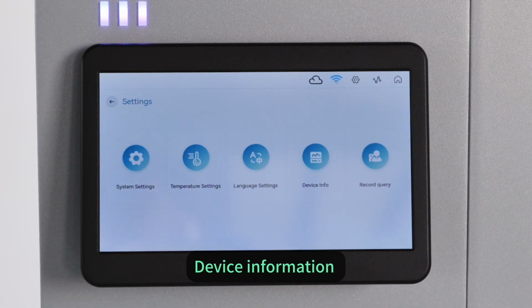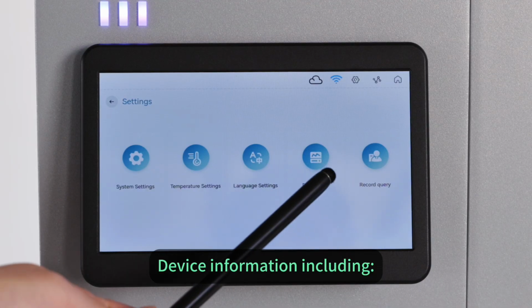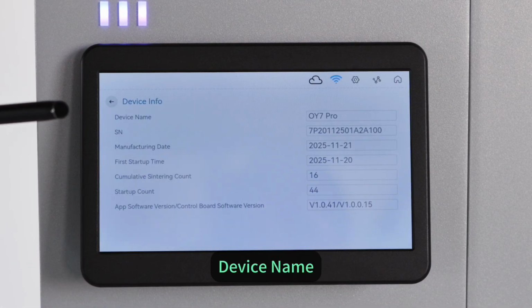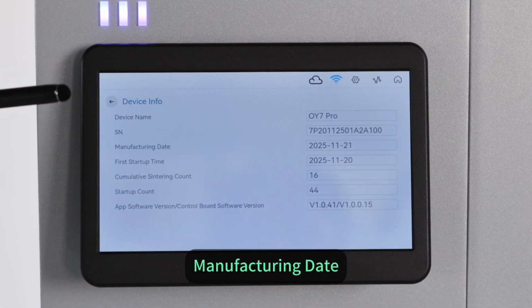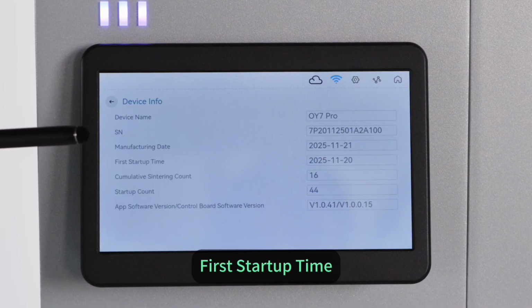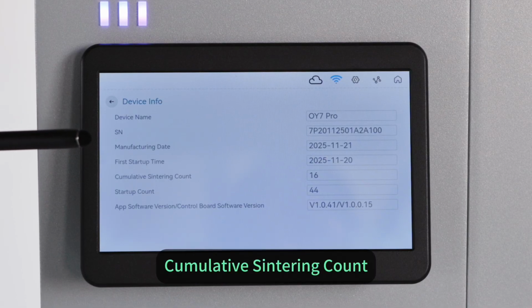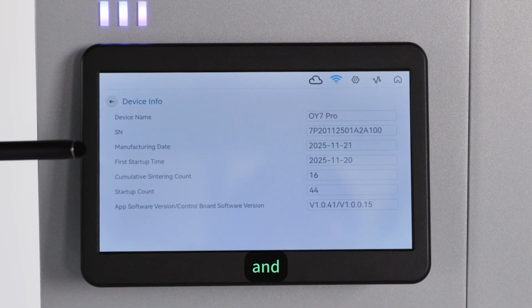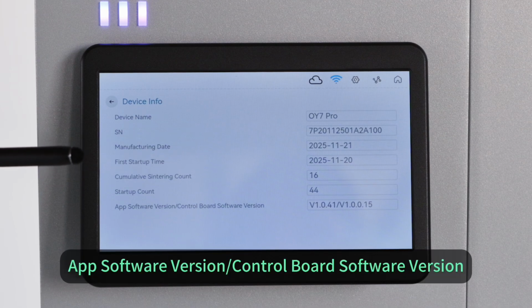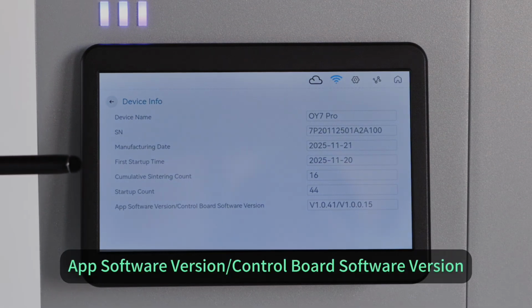Device information. Device information includes device name, SA number, manufacturing date, first startup time, cumulative sintering count, startup count, app software version, and control board software version.